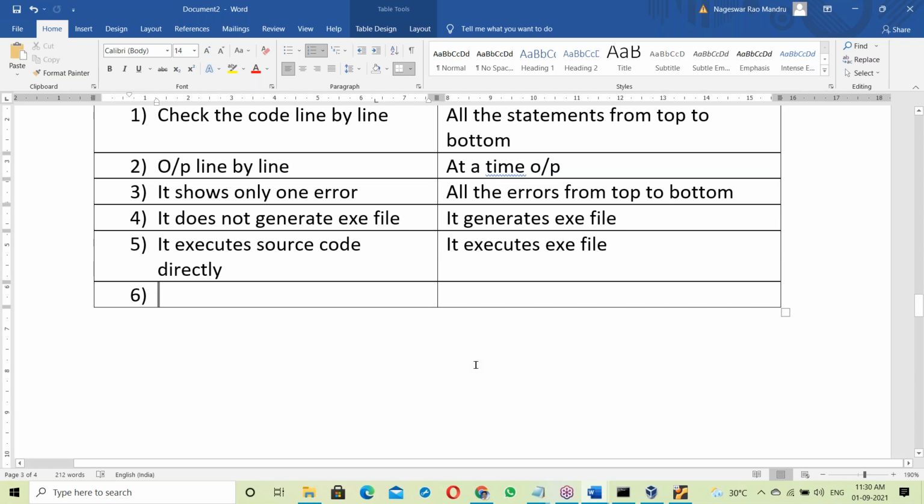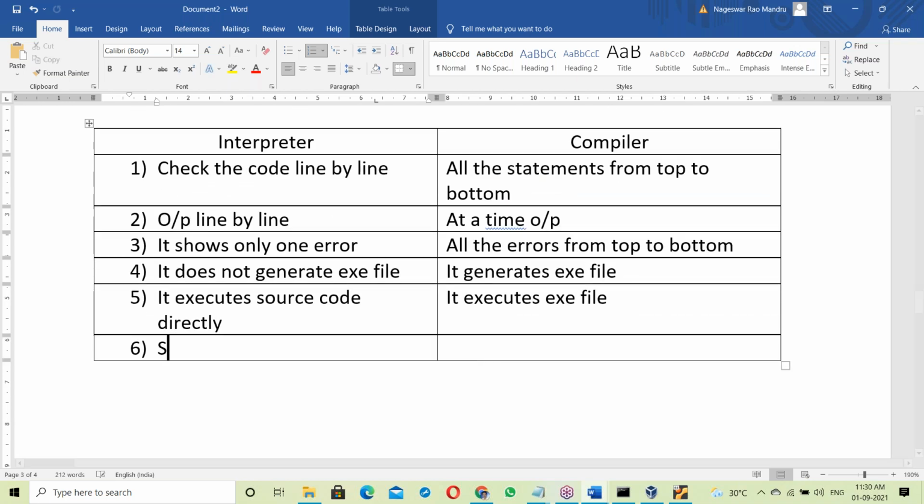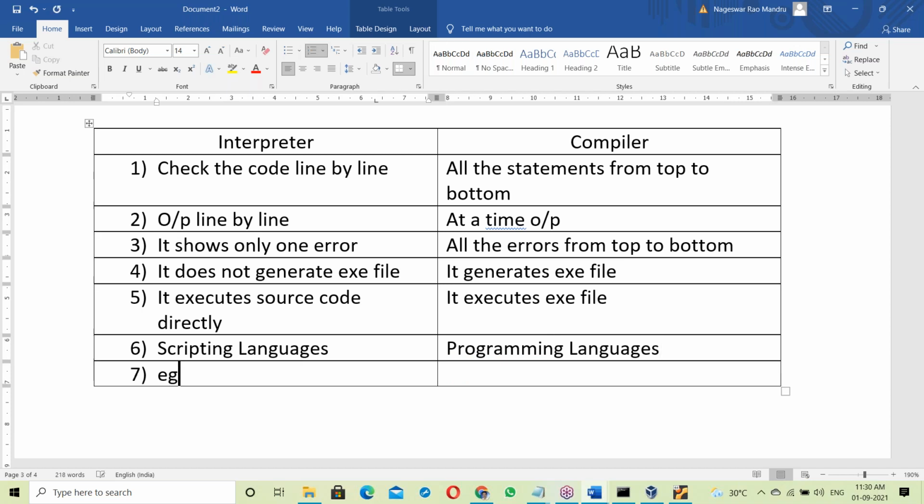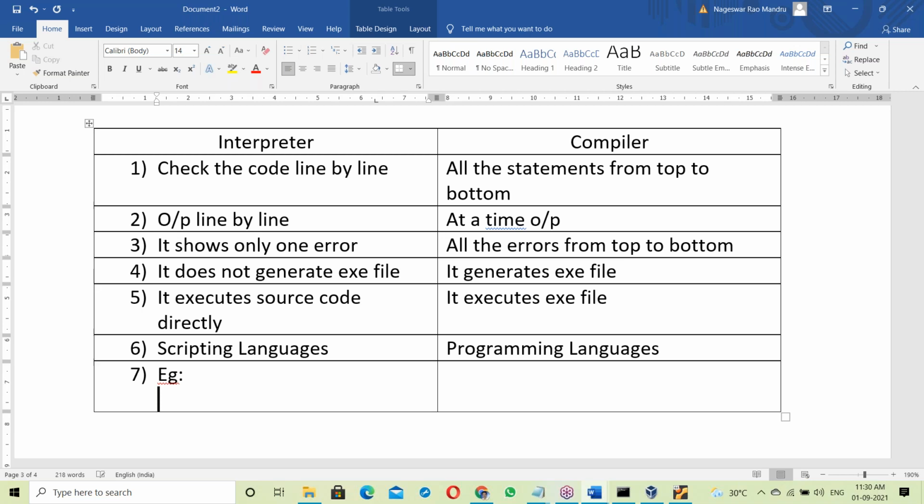Next, interpreter-based languages are called scripting languages. Compiler-based languages are called programming languages. Examples of interpreter-based scripting languages: Python is the best example. Python, HTML.